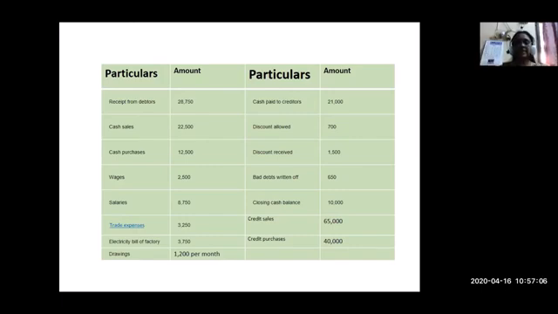Credit sales is also a sales account, so that will go into direct revenue. Credit purchases is a direct expense that will go into the trading account. Now we have seen which items will be included in direct expense, direct revenue, indirect expense, and indirect revenue.